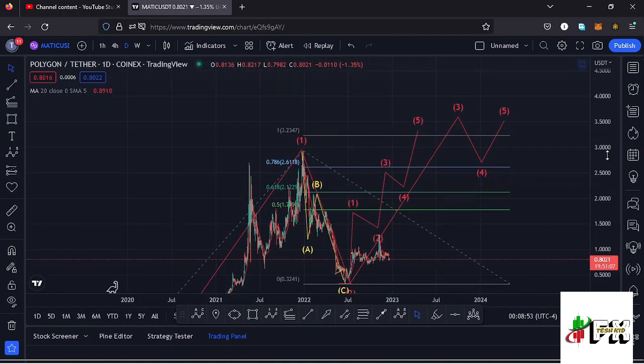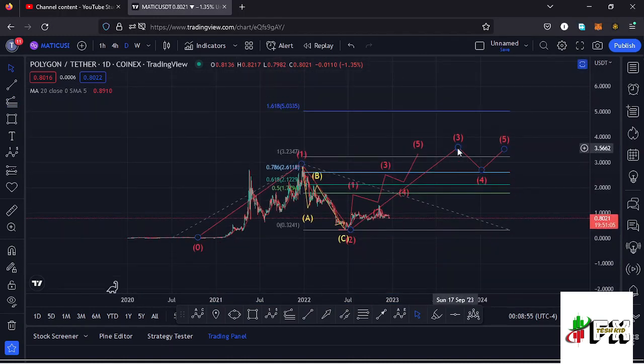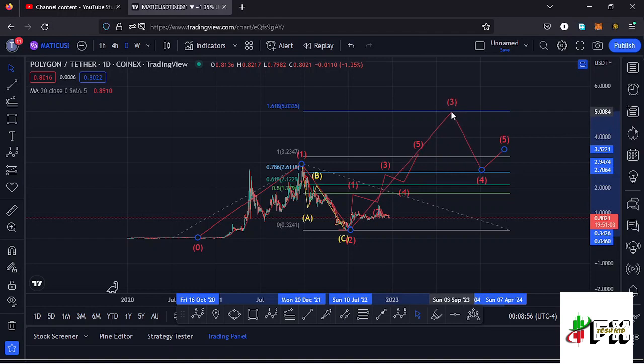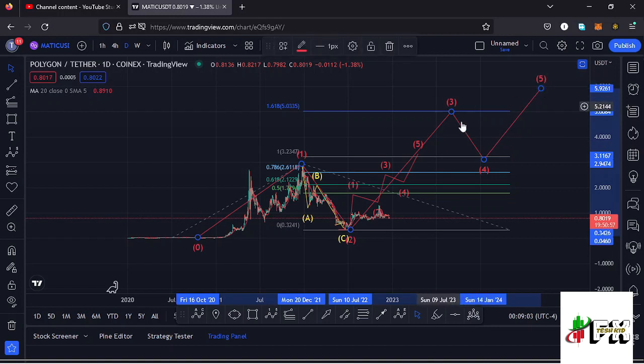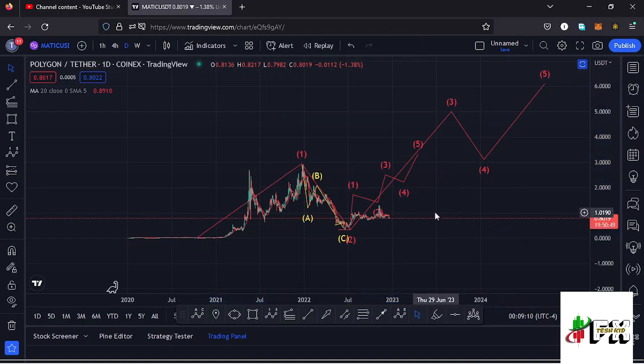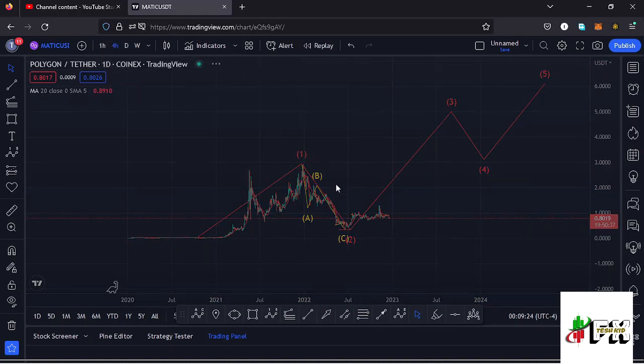That gives me a minimum target area to the upside in the formation of that wave 3 at the fib level 1.618, which perfectly lies at around the $5.0335 mark, and that is the minimum that I would expect that wave 3 to the upside to do before we see a wave 4 and then continue pushing even higher in the formation of that wave 5. So that is my long-term scenario that I'm expecting to play out here on the Polygon Matic chart. And jumping to the 4-hour chart for further analysis.